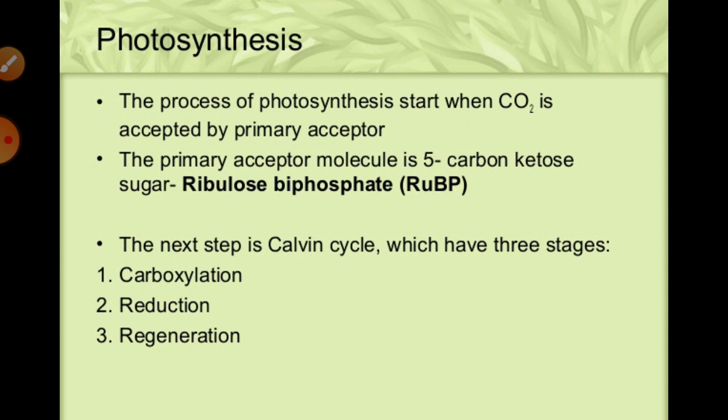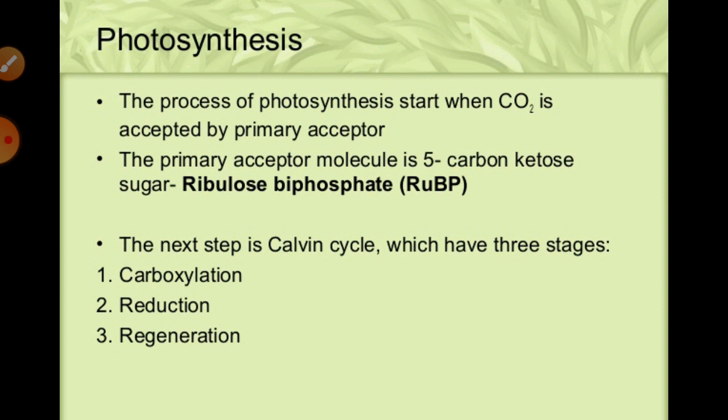If we talk about ribulose bisphosphate, RuBP, it is the 5 carbon ketone sugar, but still the C3 pathway, or the Calvin cycle, has 3 main steps for this process.